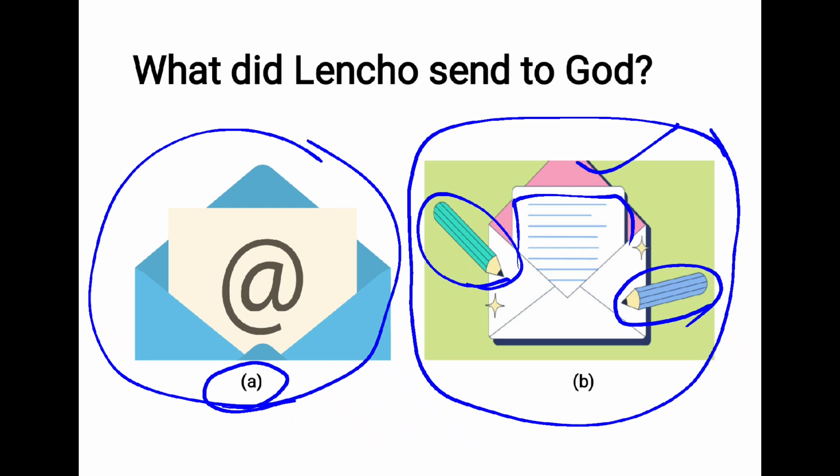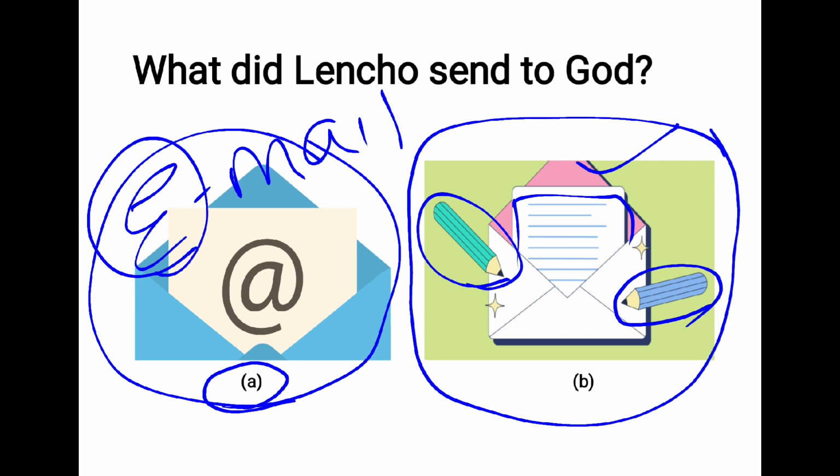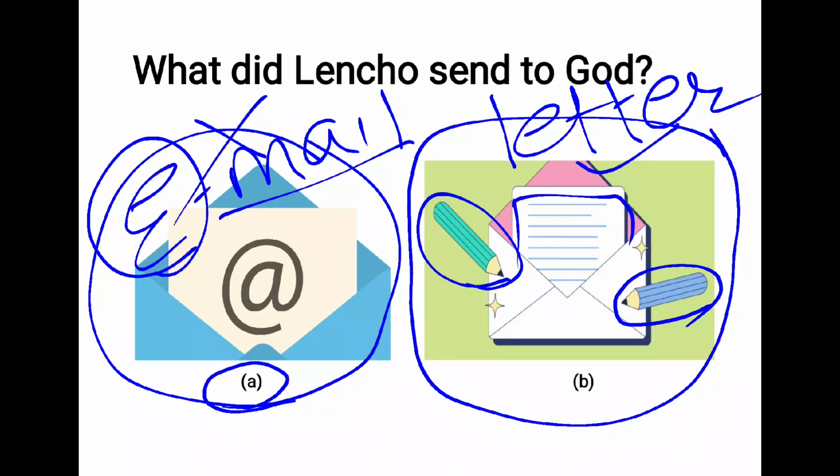It means at the rate. At the rate means, I think all of you know, it means email. In these quarantine days you all might be familiar with the email. What does email mean? Email is E for electronic mail. So this cannot be the answer, but the second one means letter. So the correct answer will be B.